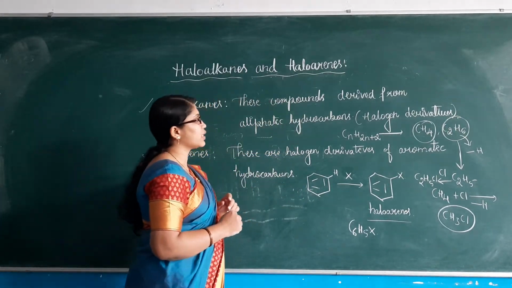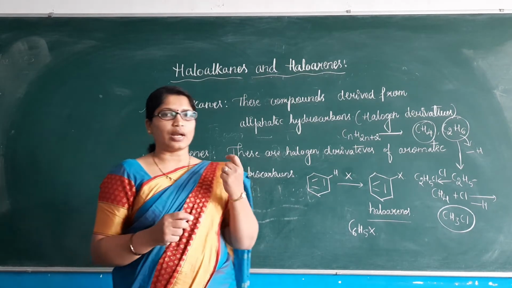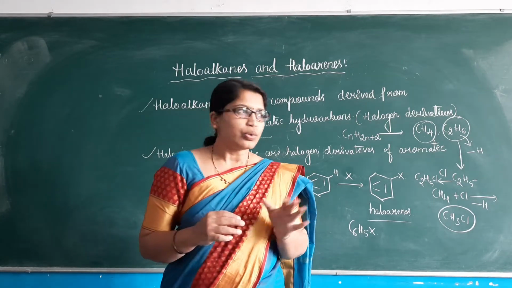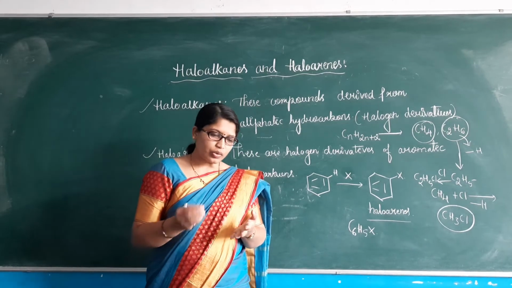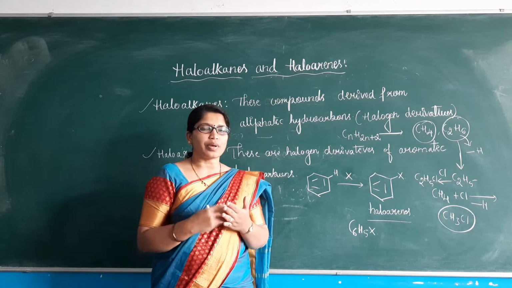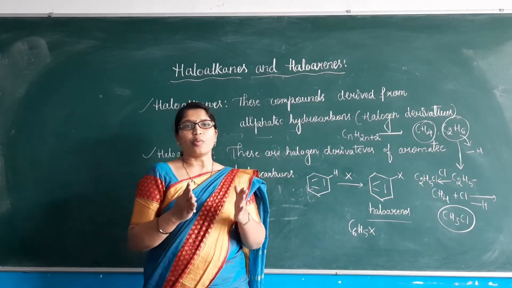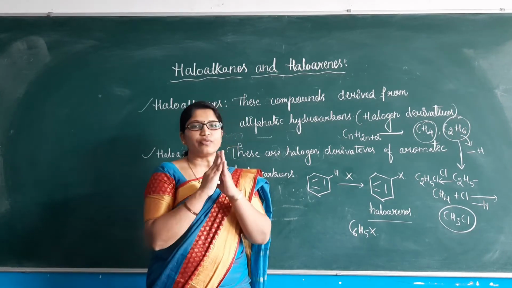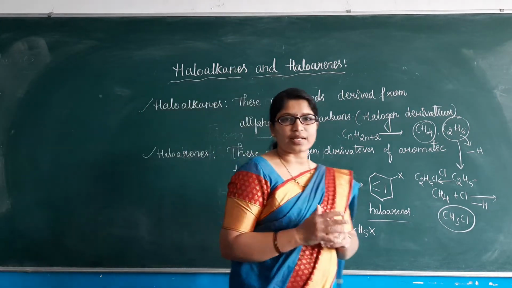Now we are supposed to discuss the classification of haloalkanes and haloarenes. There are certain criteria we have to keep in mind to classify them. The very first criterion is classification based on the number of halogen atoms present. Based on how many halogens are present, we will classify them into the first category. Please do copy this, and we will move to the next classification part.